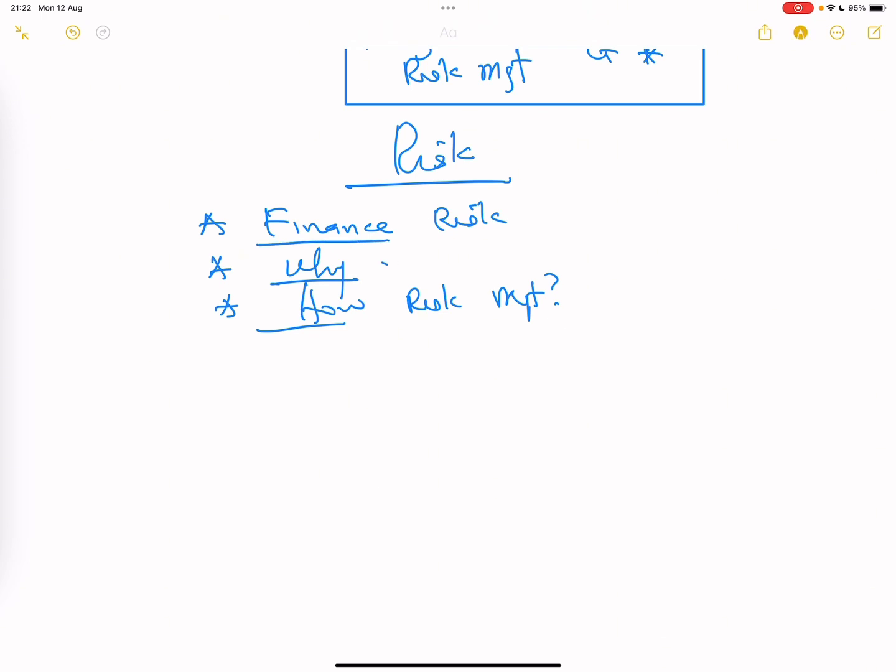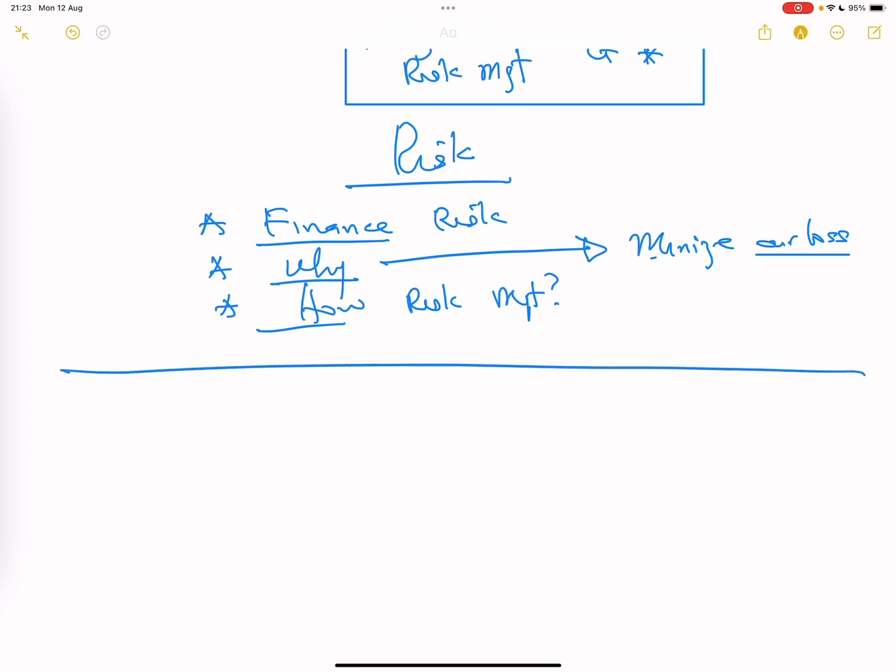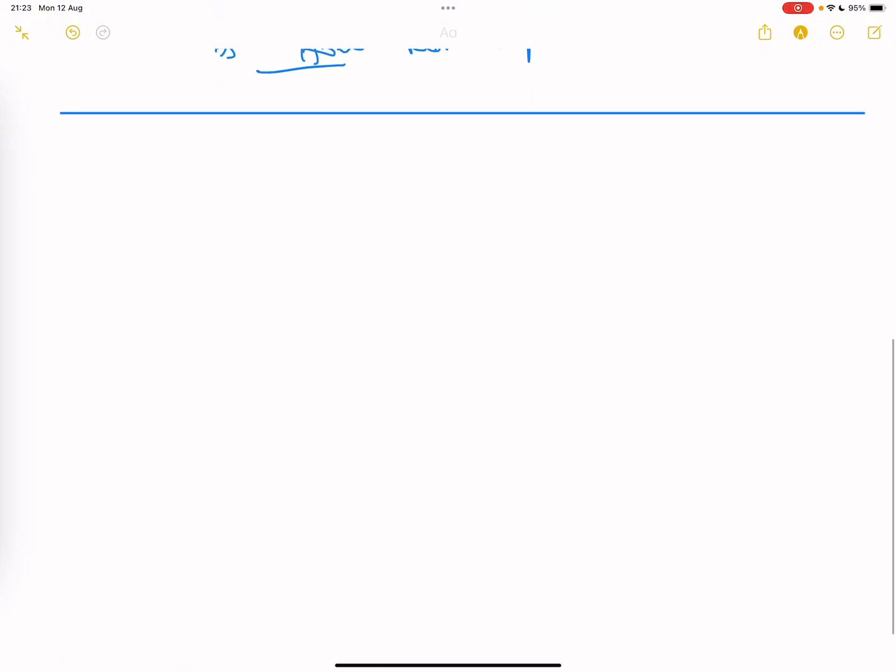But I can tell you why straight away now. Why is because we want to minimize our loss. That's the major reason why we manage risk: to minimize the impact of that risk as much as possible. But let's get into it. So just a quick introduction. So let's look at it.